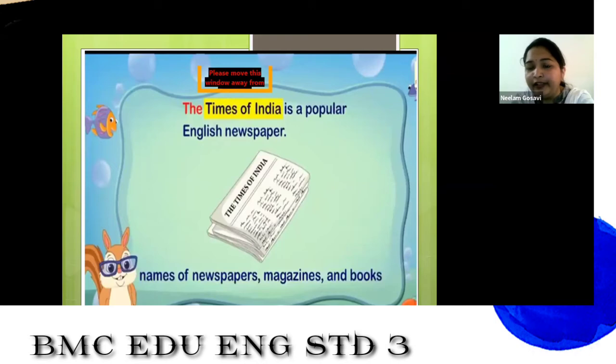Remember, whenever we use a proper name of newspapers, magazines, books, we call it the Times of India. Try to read the sentence. Don't sit like that. Try to read and understand again and again. I'm repeating, the is a definite article. Why? Because we are talking about a specific or a particular thing. So the Times of India is a particular popular English newspaper.